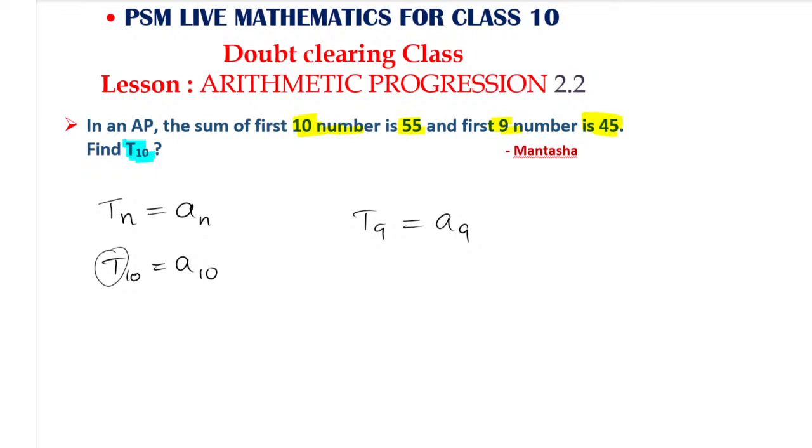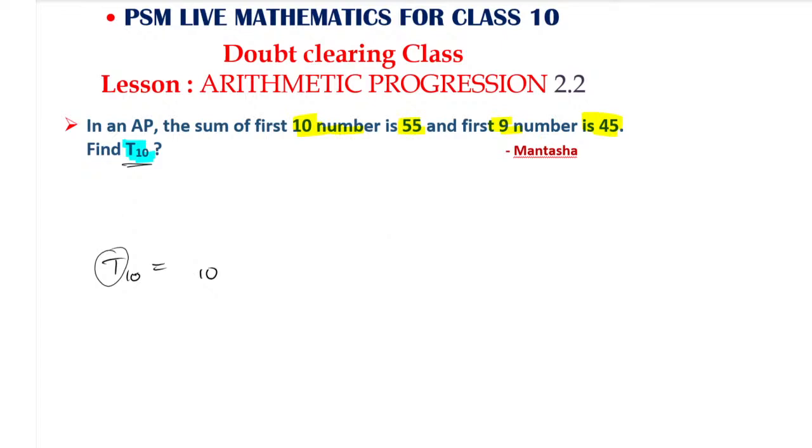Nowadays they have introduced GP and HP. It will not come for you now. That is two things like AP that will come further in later classes when you go for PU and degrees. You are going to have AP, GP and HP. So not to get confused, they have taken A instead of TN. So don't worry, TN or T10, you have to find that term, the 10th term, that is A10. That is nothing else.